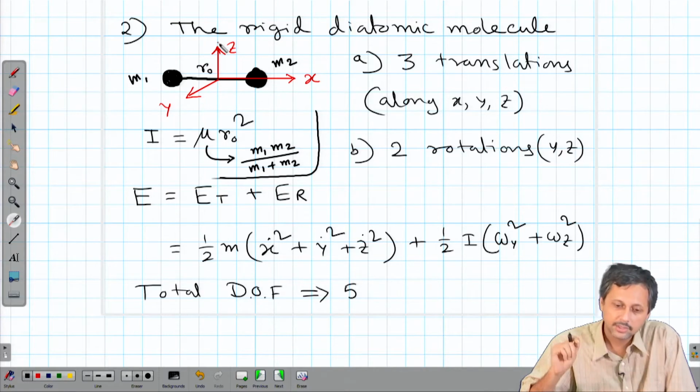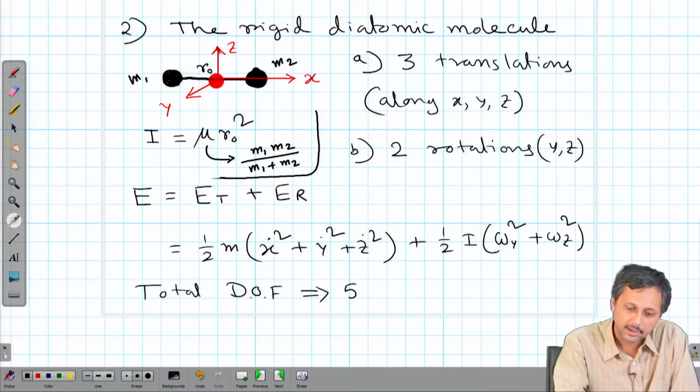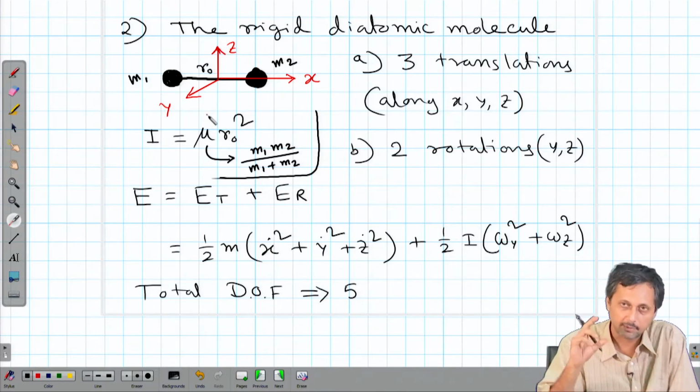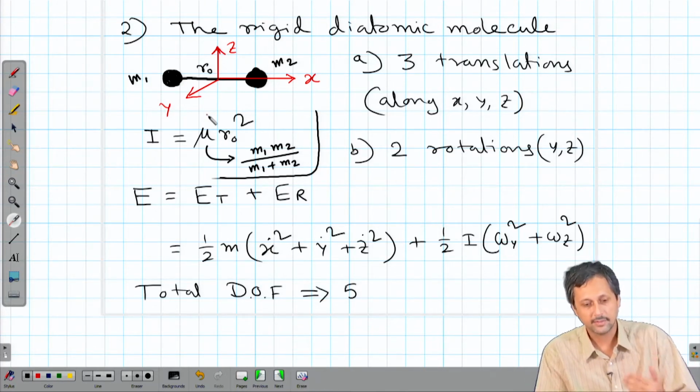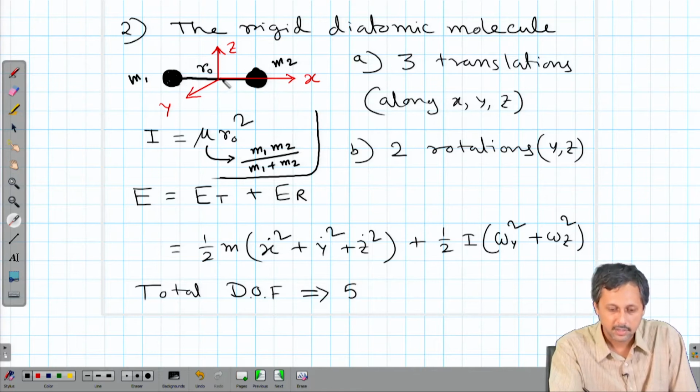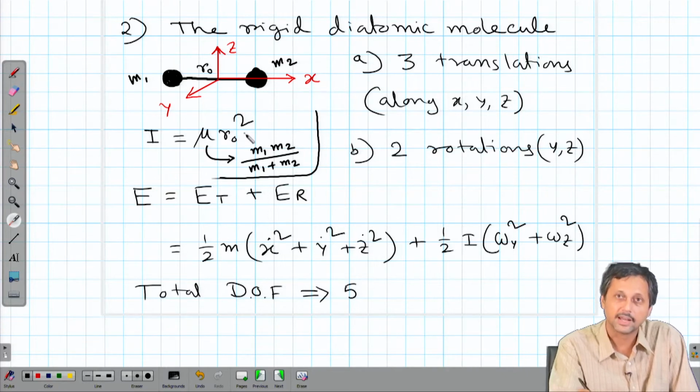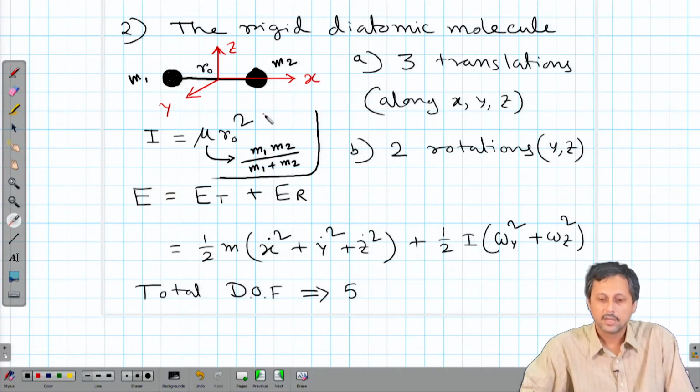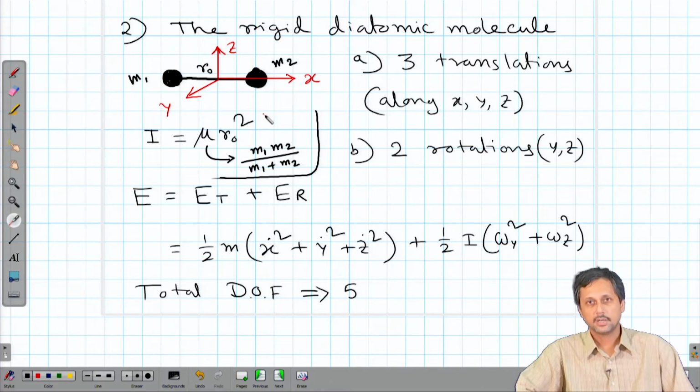Now, how many rotations? There could be rotation about the z axis, for example, it can rotate like this, perpendicular to z axis, or it can rotate perpendicular to y axis. Let us say the y axis is coming out of the surface of this paper, and the rotation will be in the plane of this paper. But what about the x rotation?